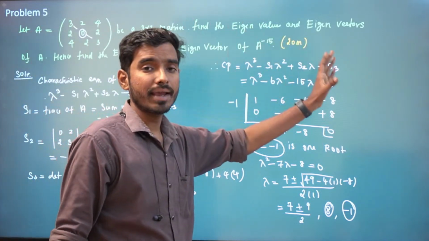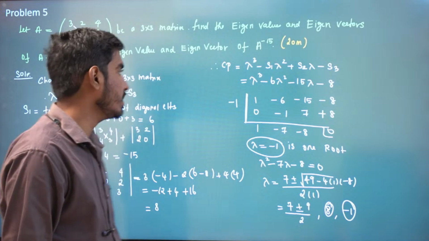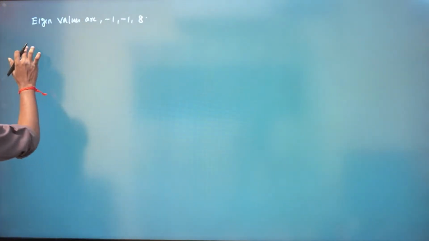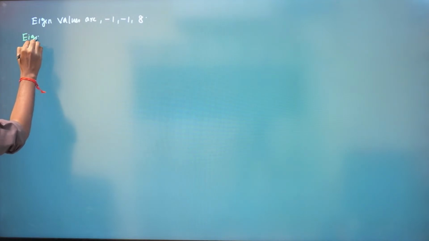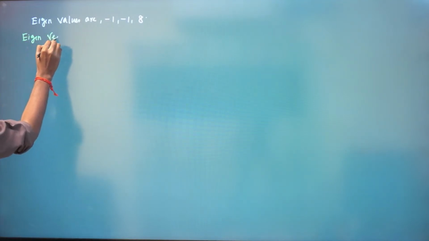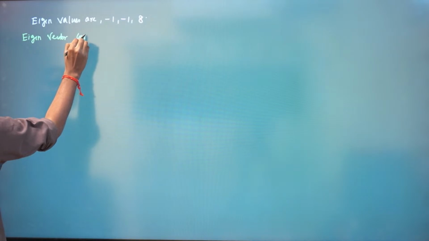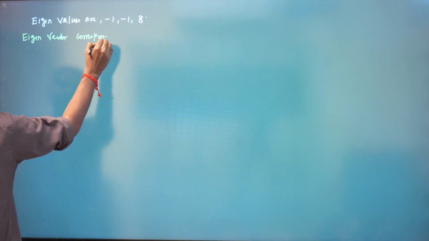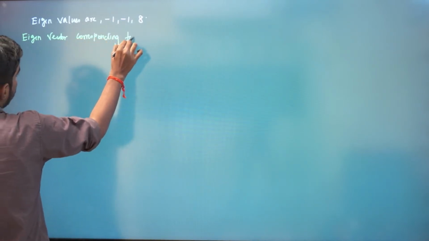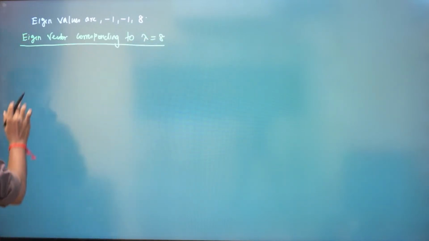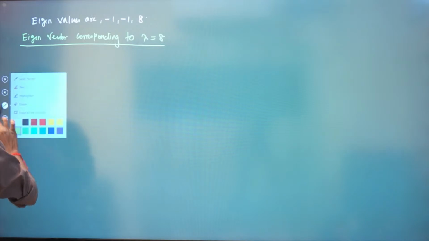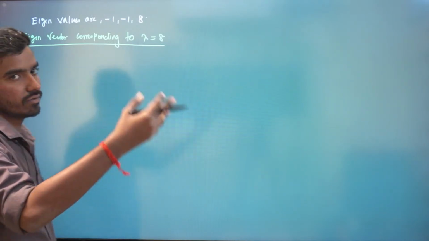So we will find eigenvectors corresponding to each eigenvalue. So first we will find the eigenvector corresponding to lambda equal to 8. So what is an eigenvector? A non-zero vector x such that Ax is equal to lambda x is called an eigenvector.